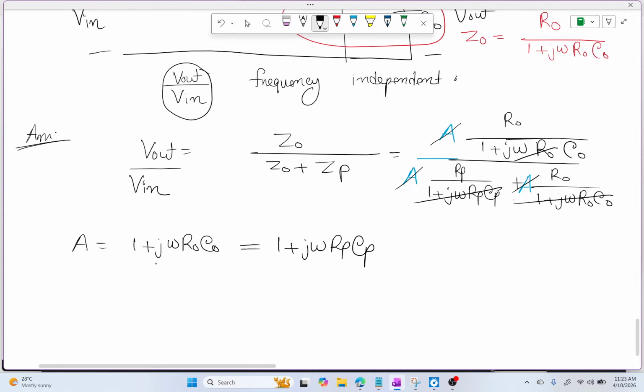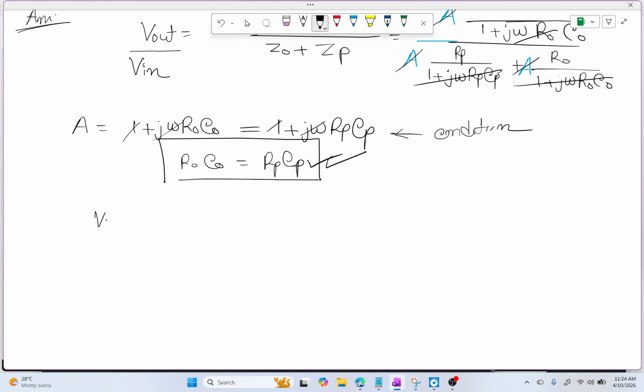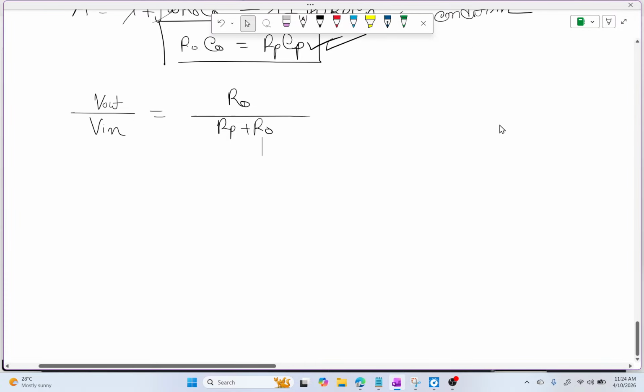So this is basically the condition. For this condition the 1 cancels out, leaving j omega times R0 C0 equal to RP CP. So this is the condition for which this is frequency independent. And what is Vout by Vin? After cancelling all this, you will have R0 over RP plus R0. So this is the expression.